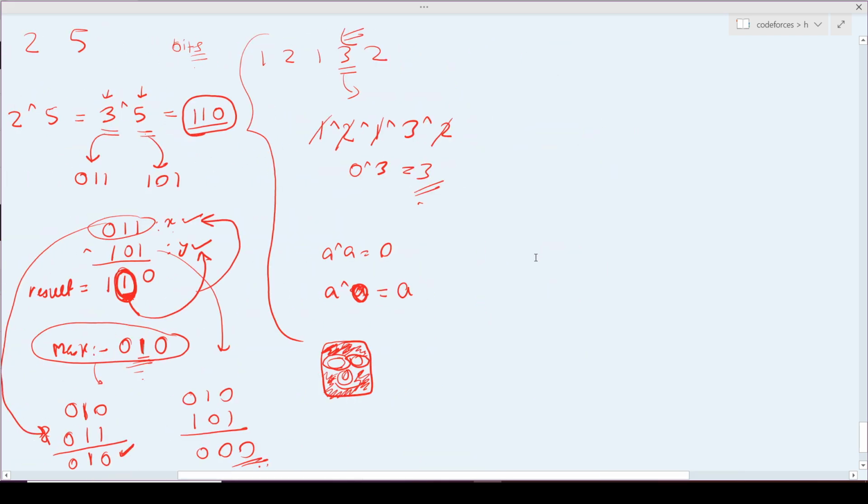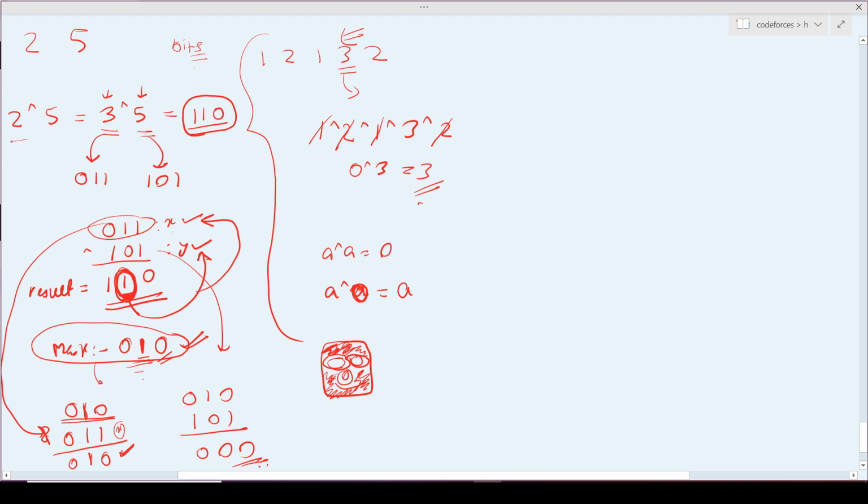Now you might ask me, so you have this mask with the help of these two elements. Okay, I will make a mask because I know the XOR value. I will find the last bit which is set, and with that bit I will make a mask and I will do the AND. But for doing the AND, I need another element. Here I took AND with X, but actually I don't know what X is specifically.